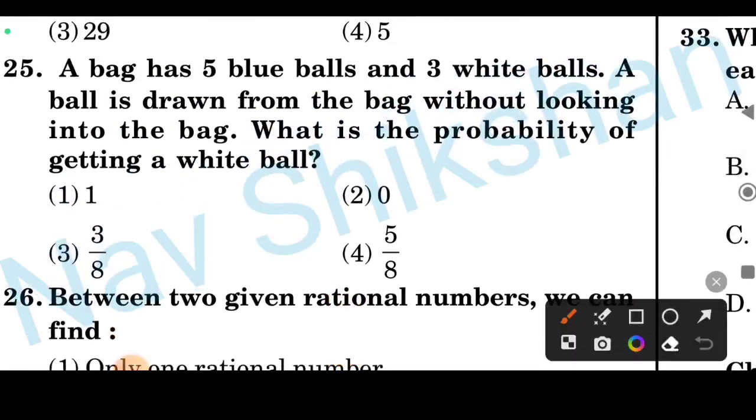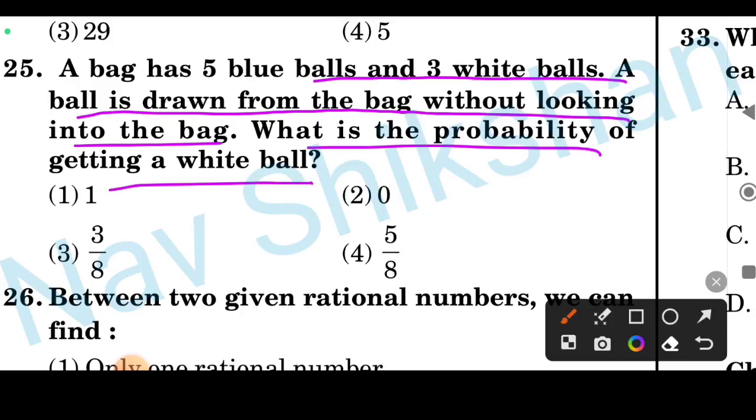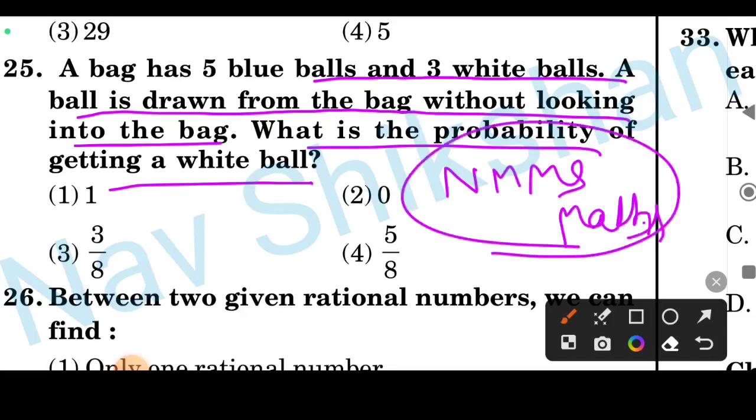Question number 25, a bag has 5 blue balls and 3 white balls. A ball is drawn from the bag without looking into the bag. What is the probability of getting a white ball? I have already explained this probability in one of the topics. You can see the playlist of NMMS Maths. NMMS Maths I have already made. All these are very important questions you should see. And these are all in your course, that is of class 8.